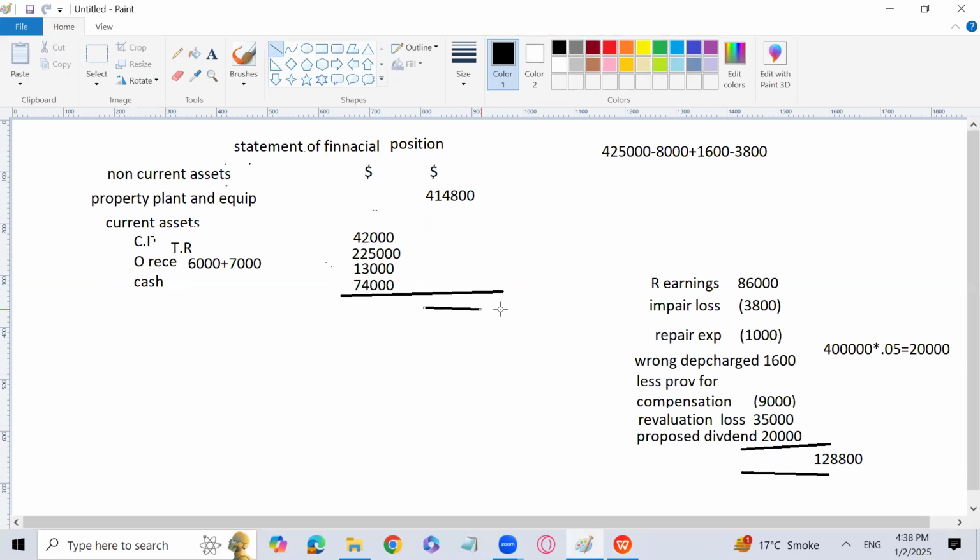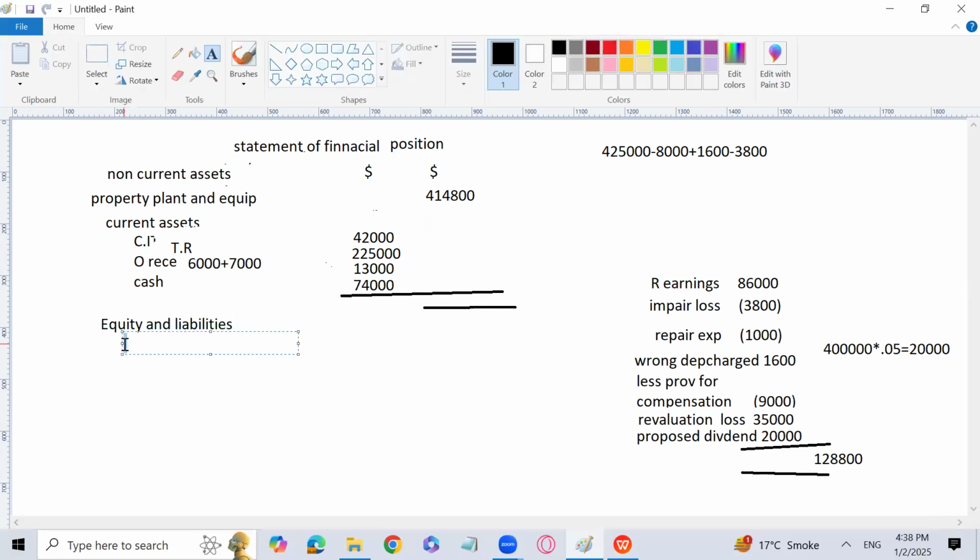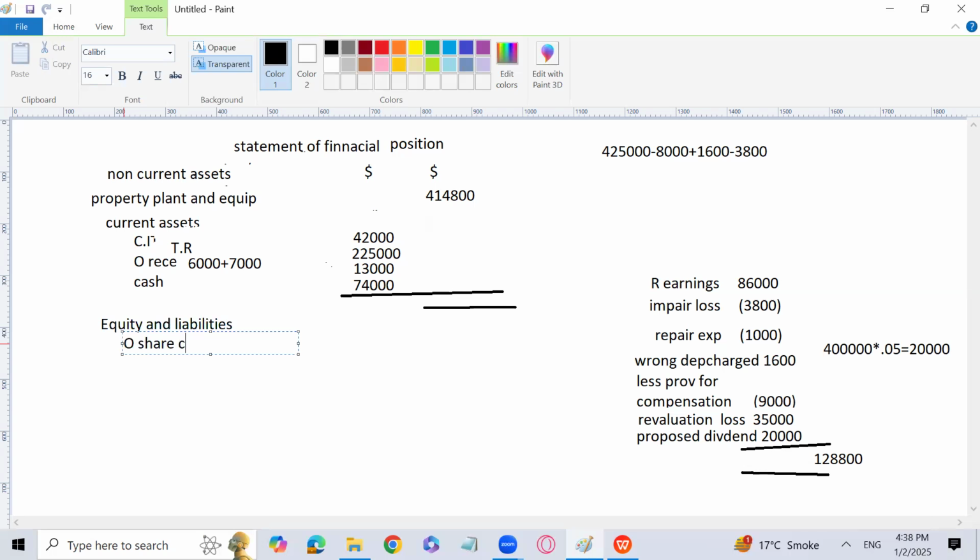Now let's go for the total of the current asset section. And then we are going to have the total of the total assets. So what is the total of the current asset section? Can you please tell me? The next part is going to be the equity and liability section, which comes first of all, we used to write the ordinary share capital, and then there is going to be share premium. Then we have revaluation reserve, and then we are going to have retained earnings.